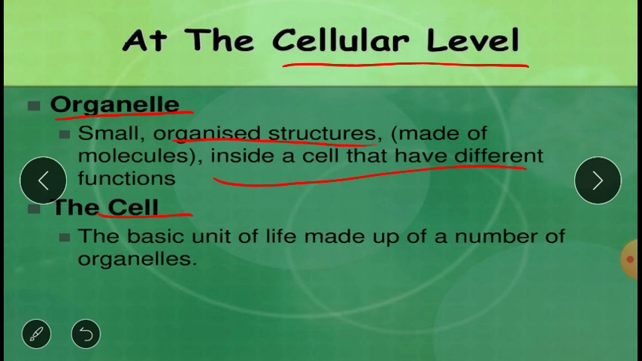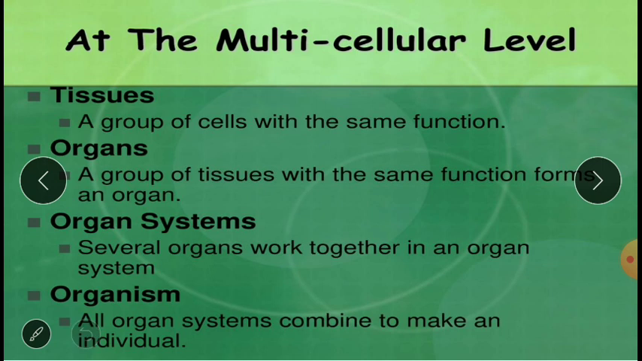These small organelles together, for example, your mitochondria, nucleus, all these small organelles together are making your cell. The cell is the basic unit of life made up of a number of organelles. So many of these organelles together, which are small organized structures, are going to be making our cell. Now once the cell comes, these cells have to come together to perform a particular function.